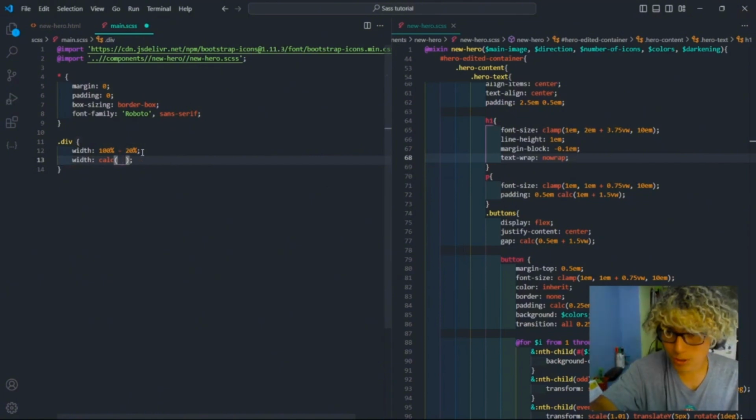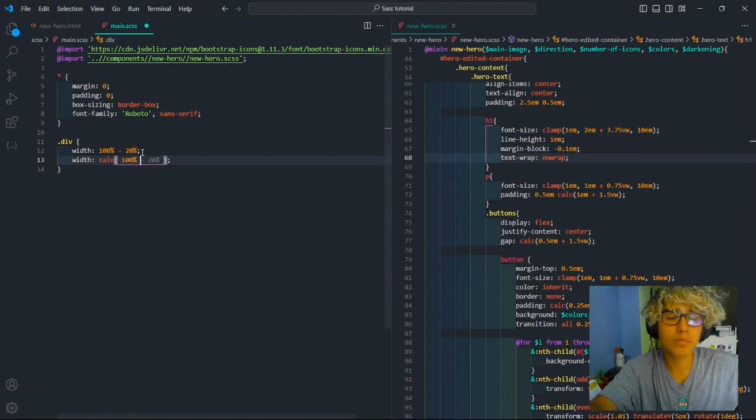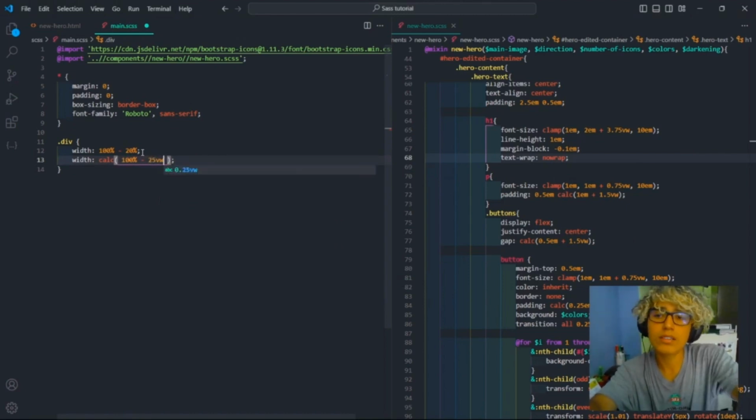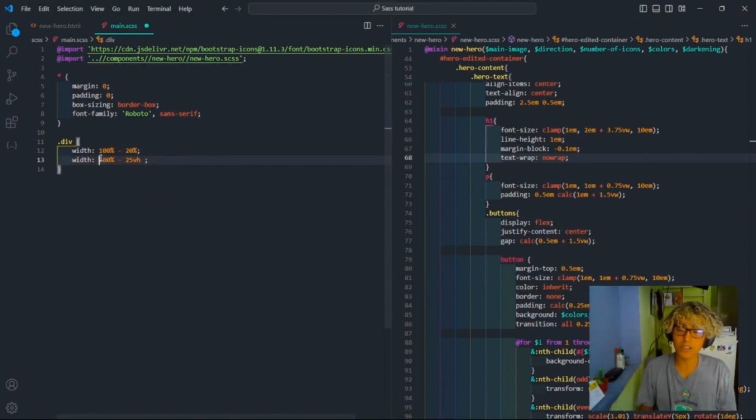this is too obvious, and therefore we can also do this: whatever is 100%, it doesn't matter how large or how narrow it is, we can subtract 1em from it, and that's actually very useful. In the same way we can do this with a viewport width, etc. This is how we can perform it in the vanilla CSS version. If we set it like this, it means that we are using SASS, and SASS will not perform.